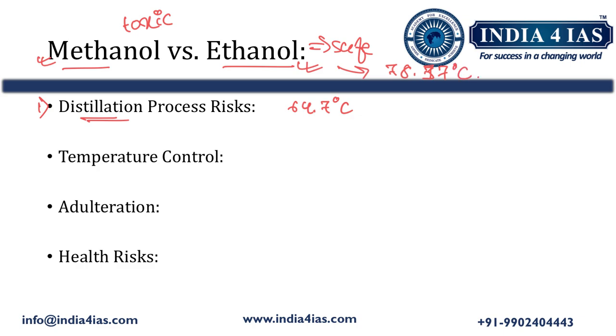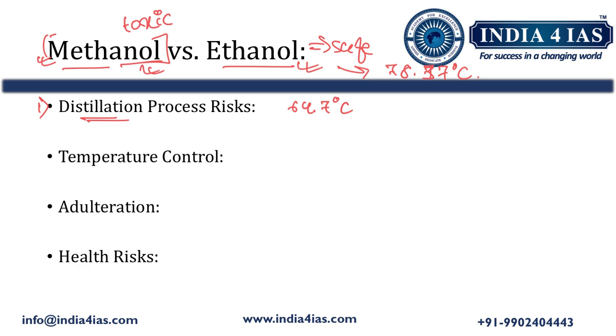If the distillation process is not done correctly, then instead of producing ethanol, we may end up producing methanol, which is highly toxic for humans. Consuming this methanol is extremely harmful and may even be fatal.